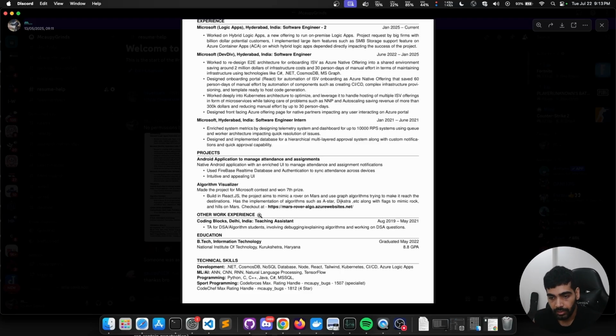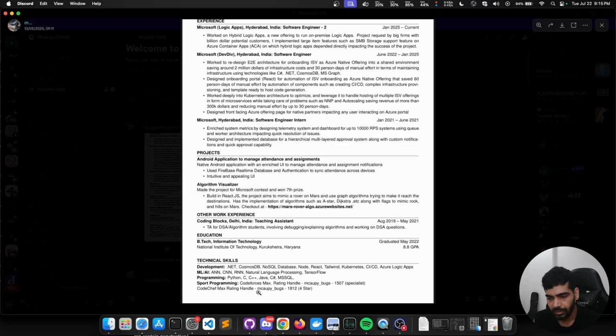Then I have other experience. See, I did not put my Coding Blocks teaching assistant experience in the experience section at the top, because these two are not closely related. Teaching assistant is way different; although I was solving bugs for people, it is not related to my current job as a software engineer. Then I added education for college. You might want to add education on the top if you want. That is up to you. The ordering is up to you. Whichever you think might be most relevant in the market, add that on the top.